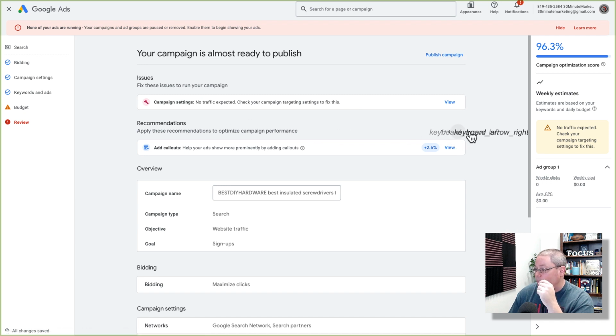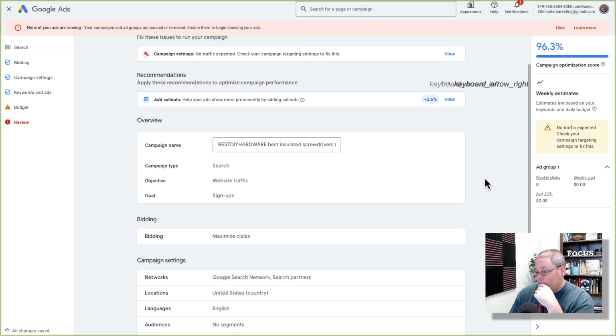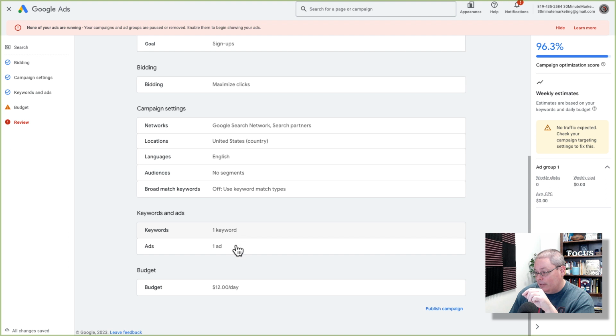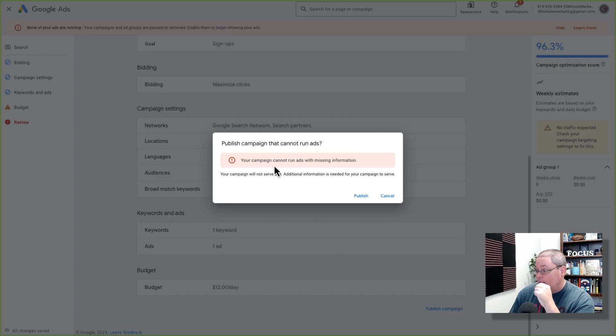Again, Google Ads is having problems with this page. You can see this isn't supposed to be like this. Errors on the page. We're going to go ahead and just go ahead with this. We have one keyword, one ad. And we're going to click Publish Campaign. Your campaign cannot run ads with missing information. Your campaign will not serve ads. Additional information is needed for your campaign.